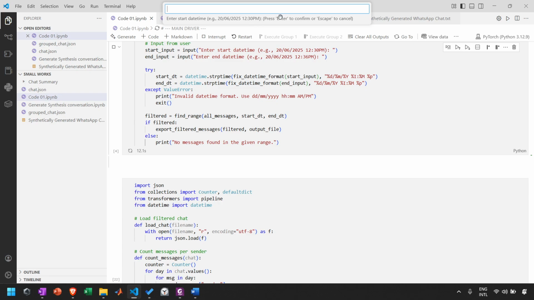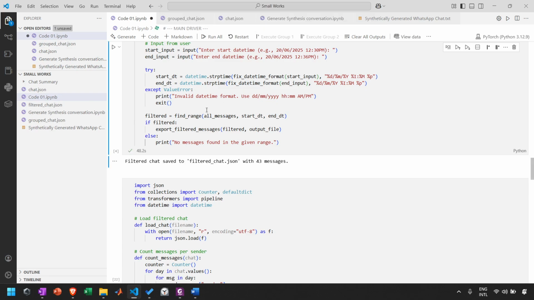So if I put 03 March 2025, time from 5:05:00 p.m. to, suppose I want to check the summary of 1 month, so 03 April till 11:59 p.m. So here we can see the filtered chat.